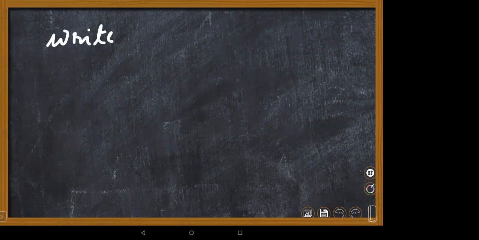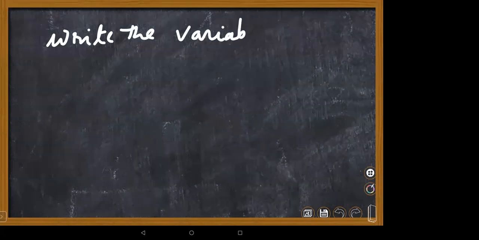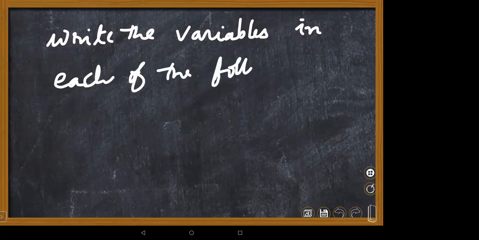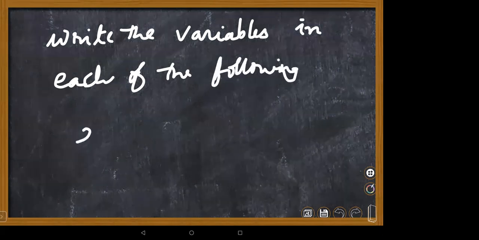Variables means alphabets. Here 2xy. What are variables, children?